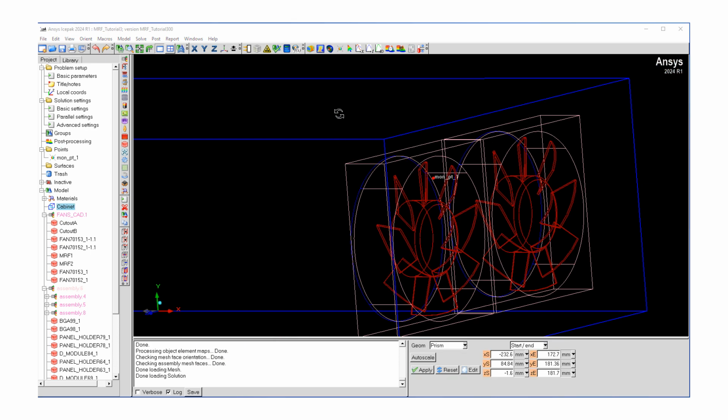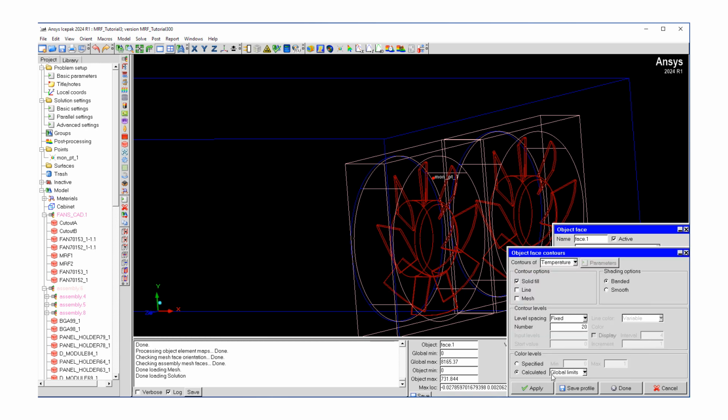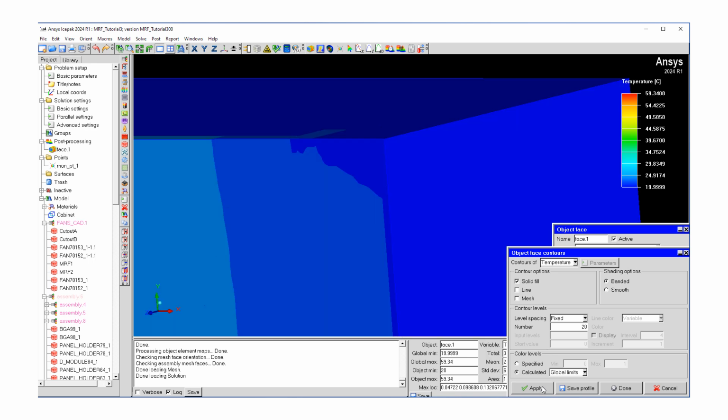So once the solution is available, we'd like to take a look at the temperature field, for example. So let's do object face. Let's pick our objects. Let's select everything, maybe except the fan assembly. Let's hit accept. Look at contours of temperature.